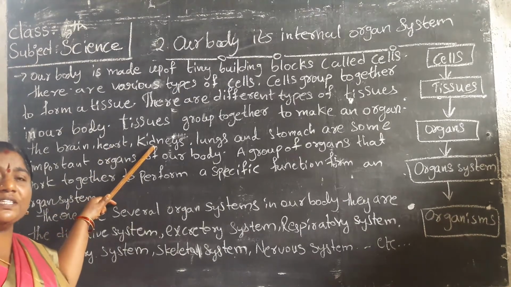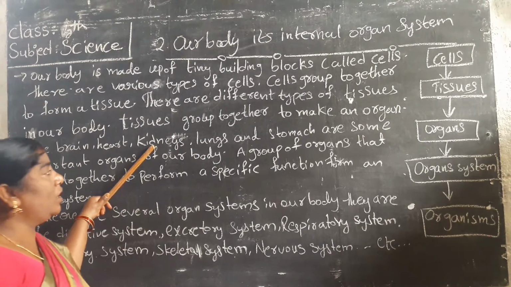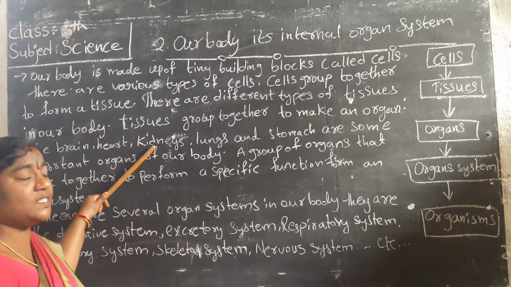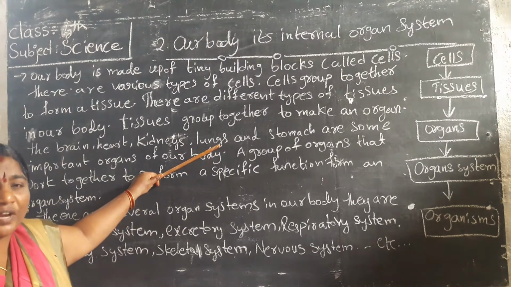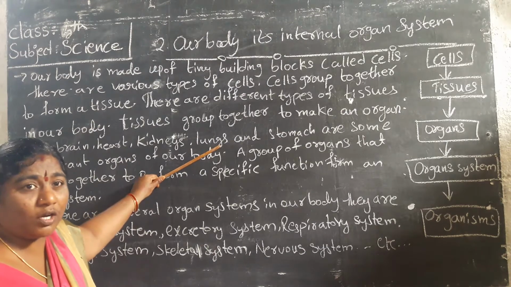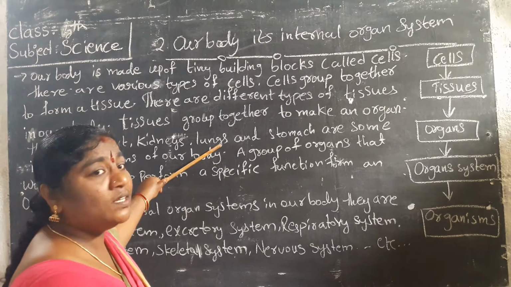The kidneys send wastage out of our body through sweat and urine. The lungs take fresh air in and send bad air out. The bad air is carbon dioxide, and the fresh air is oxygen. We need it to run our body.